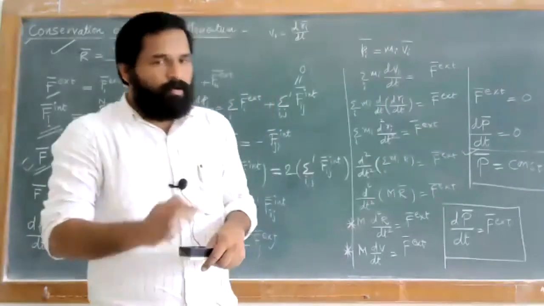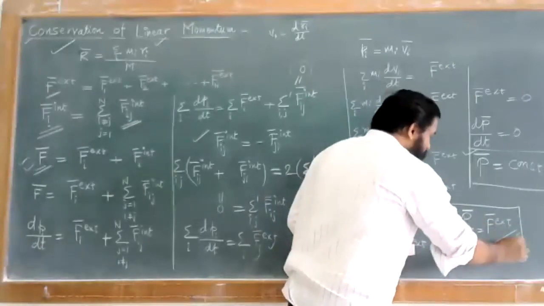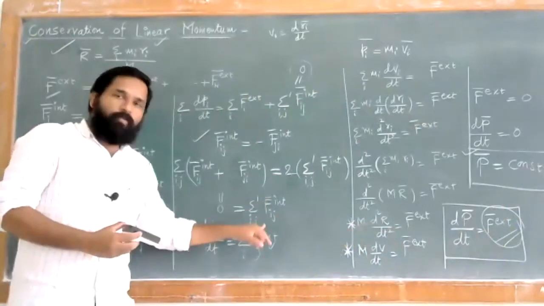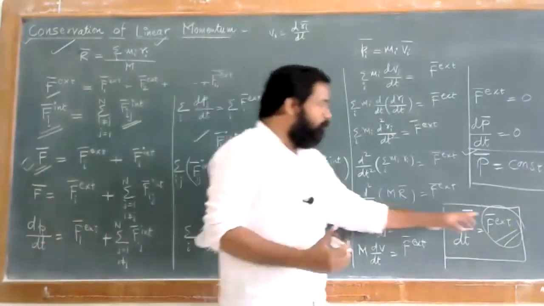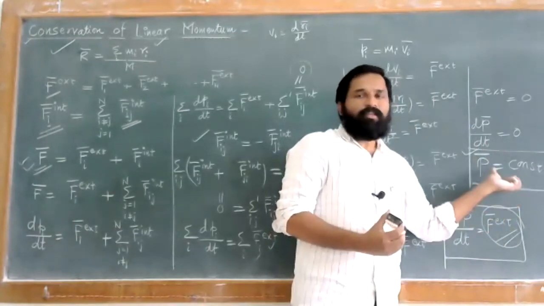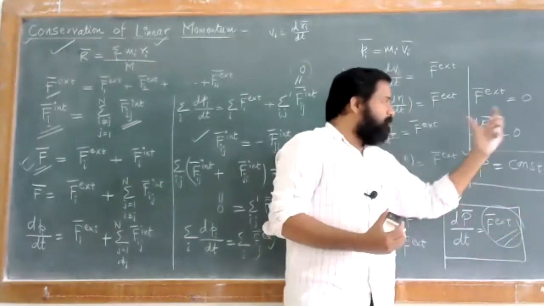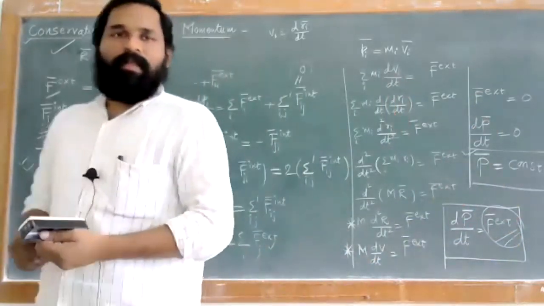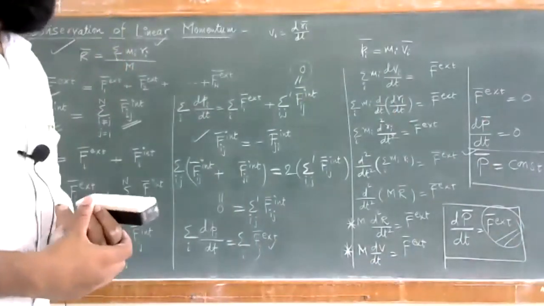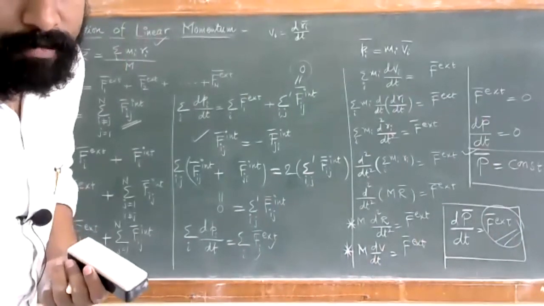So this is nothing but your conditions, and your momentum will be conserved when this external force is 0. Meaning, when the internal force is also 0 and the external force is also 0, at that time your momentum gets conserved. Otherwise it is not conserved; it depends upon the external forces. So this is the condition, and when the external forces are nothing but 0, then only your momentum gets conserved. So we can have this.